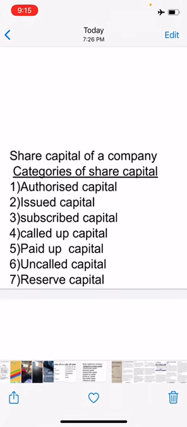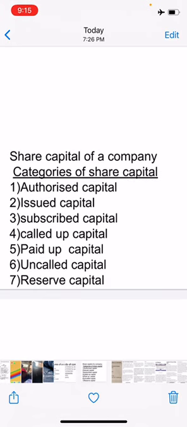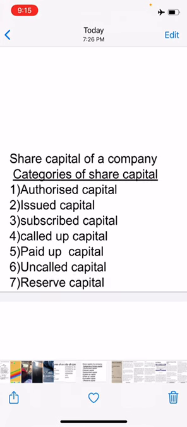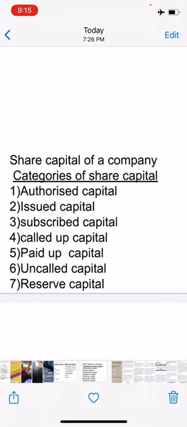If the public subscribes for more than what is offered, it is called oversubscription. And if the public subscribes for less than what is issued, it is called undersubscription.